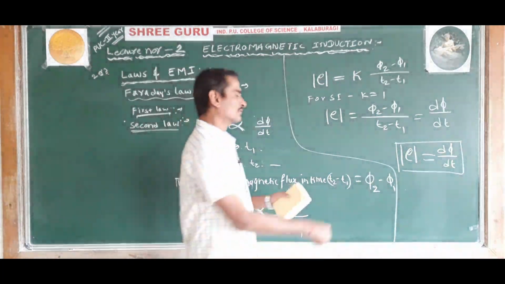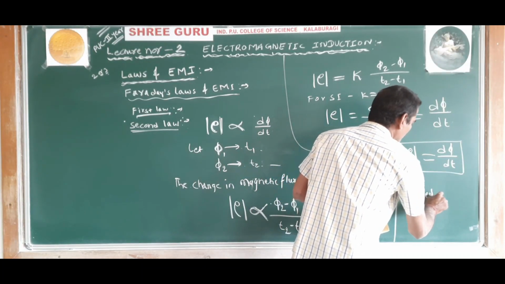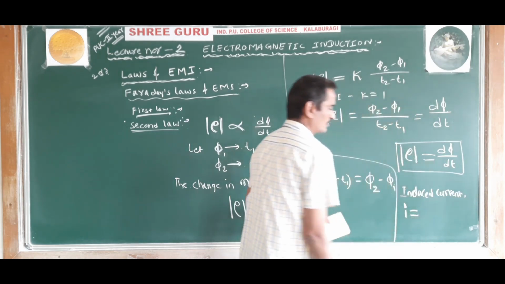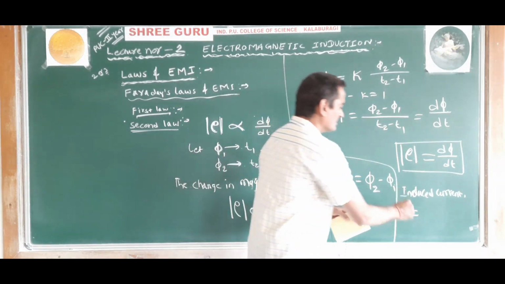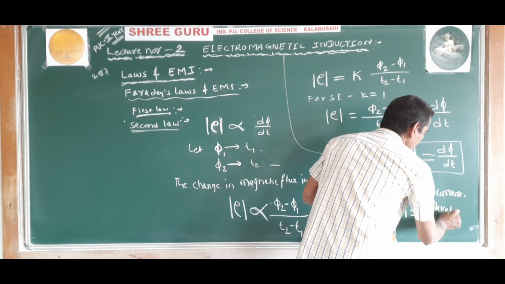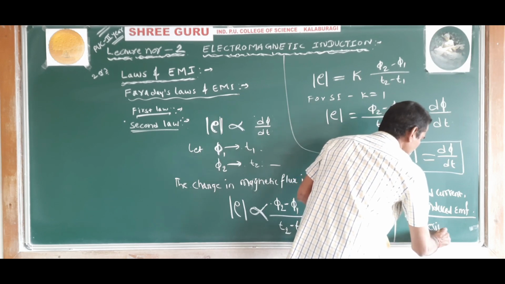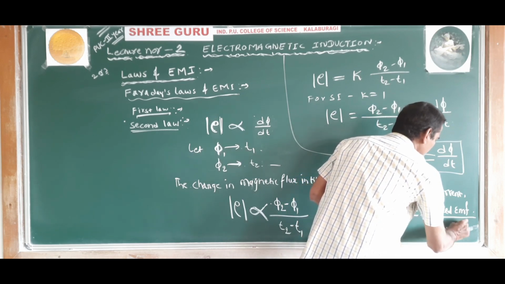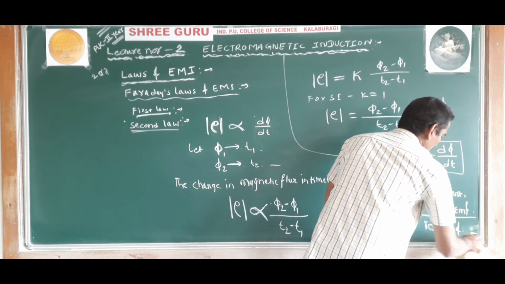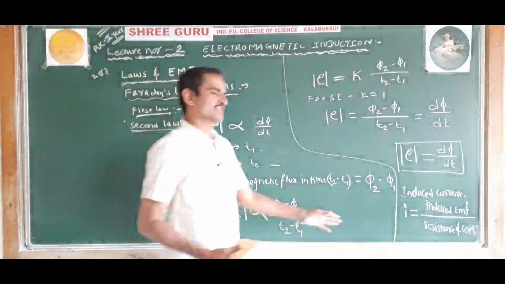Now the induced current I is equal to the induced EMF divided by the resistance of the coil or circuit.